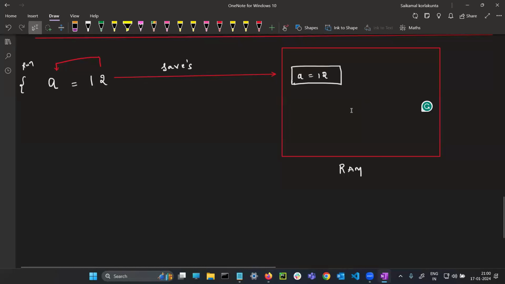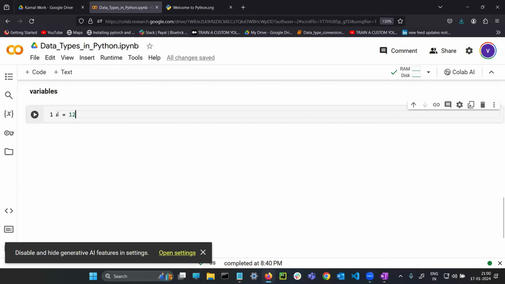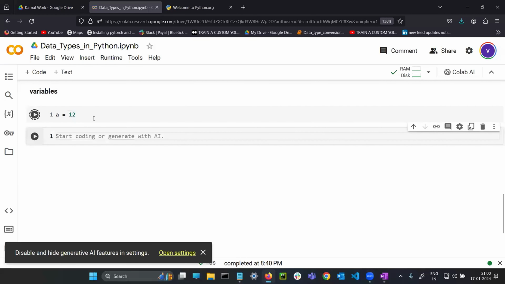You can ask me, sir, why is it saving? Because you are giving the data type to the variable. Once you write the variable, whatever content the variable is holding will be saved in the memory on top of RAM. If you don't believe me, see, I am writing A equal to 12 and running the cell. It executed. Did you get any output from Python?